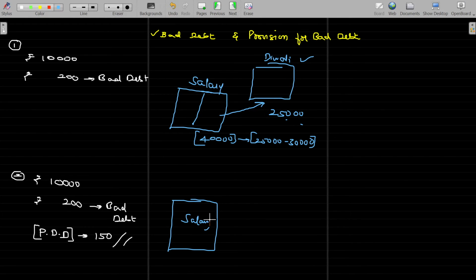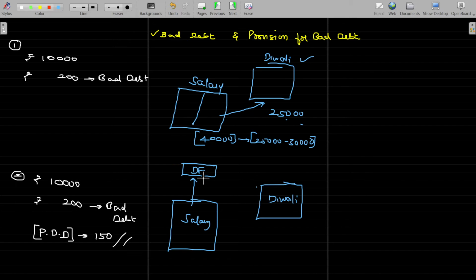Salary and Diwali. We predict that 25,000 rupees is needed for the Diwali celebration. So releasing the 25,000 rupees from the salary exactly in that month is very expensive. What can we do? We can keep some money away, named as Diwali fund.